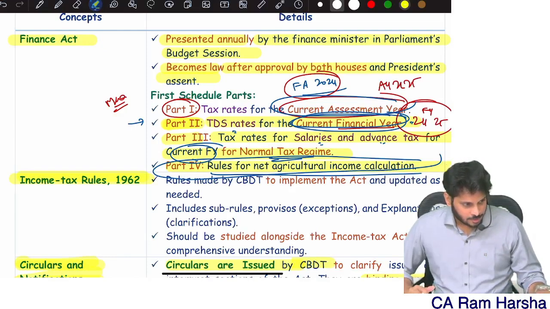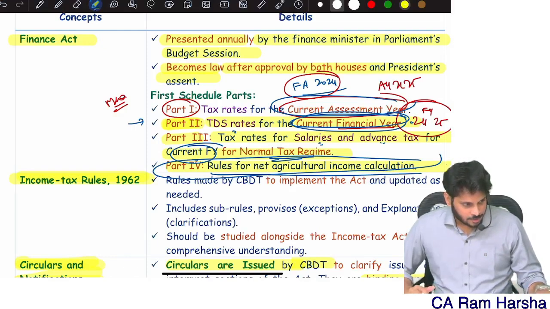Any statute or any entity created by law comes under the AJP category. A political party is an artificial judicial person. The tax rate applicable to a political party is the same as for AJPs. They are treated as AJP, artificial judicial person.